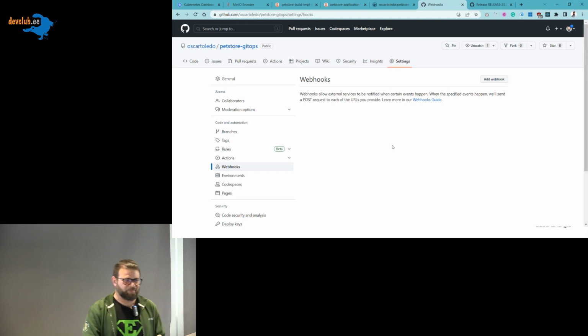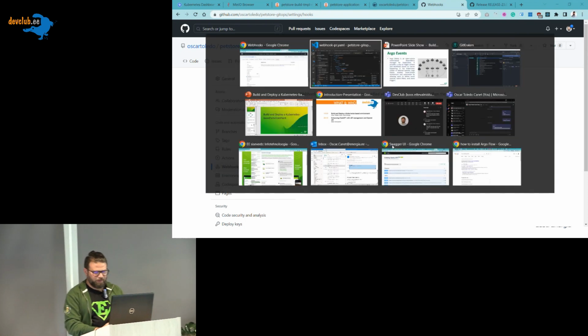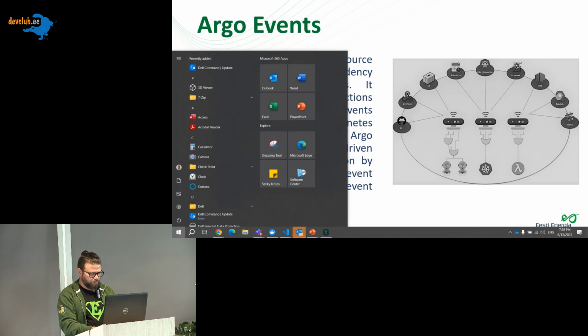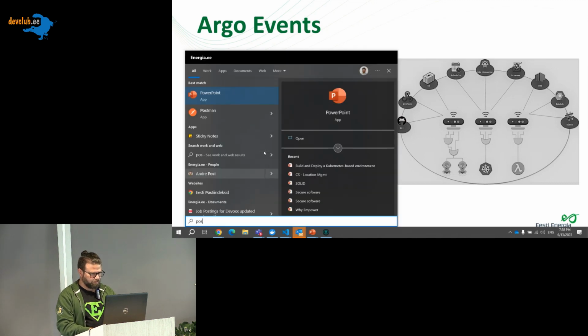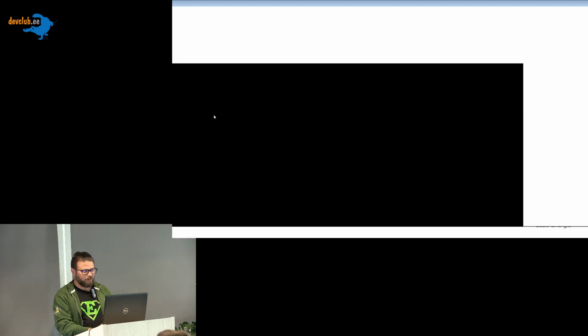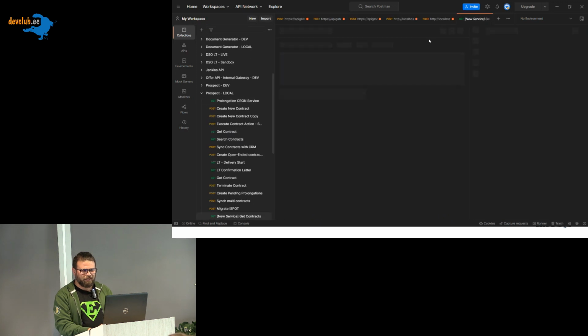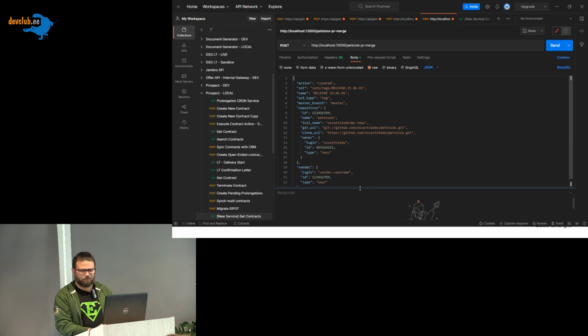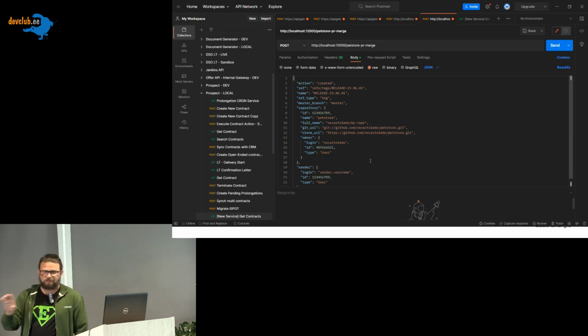So we will fake it a little bit. Instead of making a pull request and merging it, I will just use Postman to create a request to my cluster and see if Argo Events will listen to this. To make it as similar as possible to the real world, I copied from GitHub the request that GitHub sends when you merge a pull request, and I just put my data there.